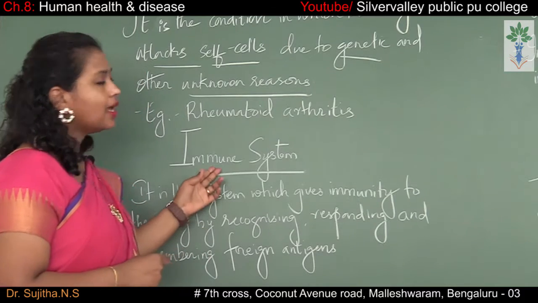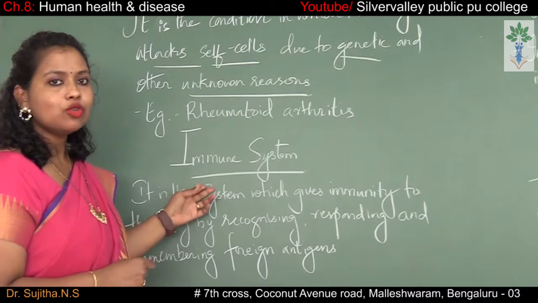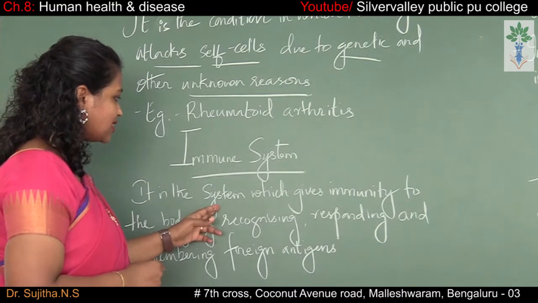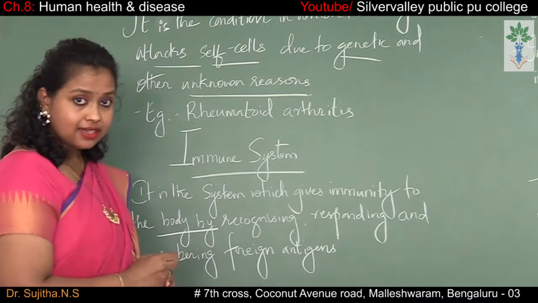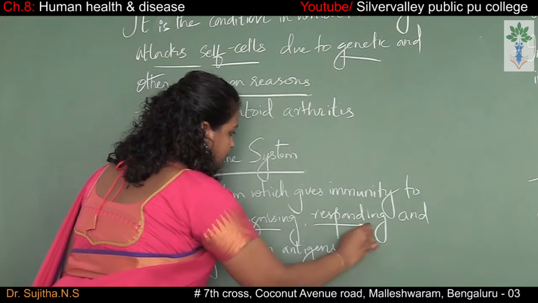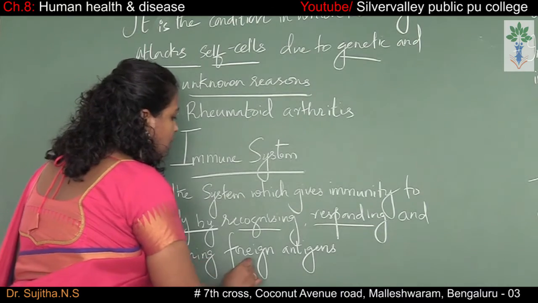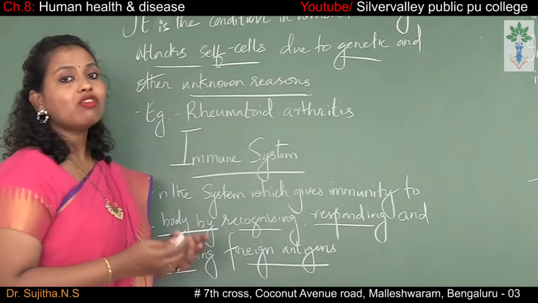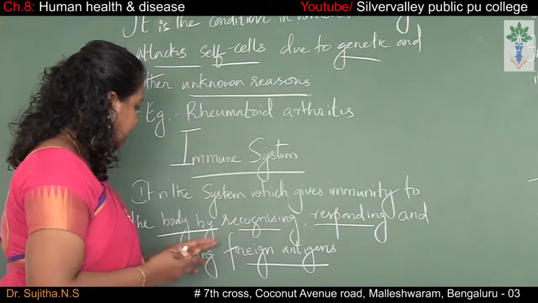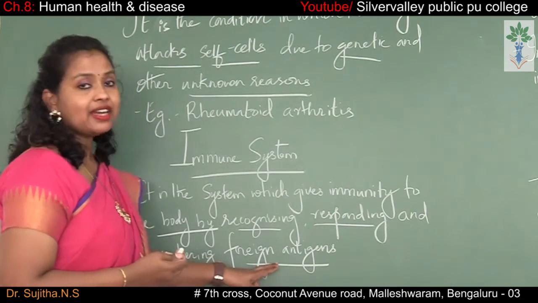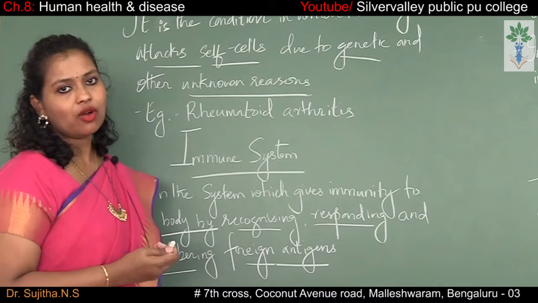The next one is the immune system. So what is the immune system? The immune system is a system which gives immunity to the body by recognizing, responding and remembering the foreign antigens. Our body can recognize, respond and remember the foreign antigen which is attacking our body.